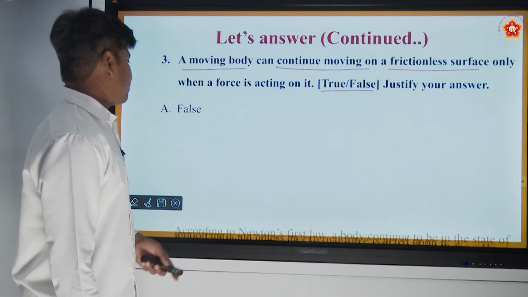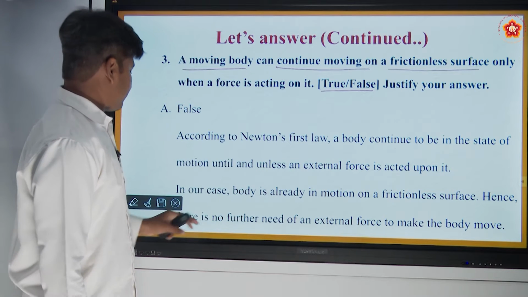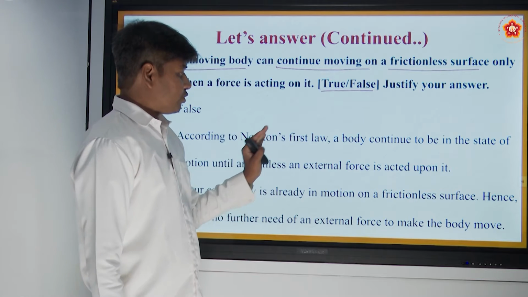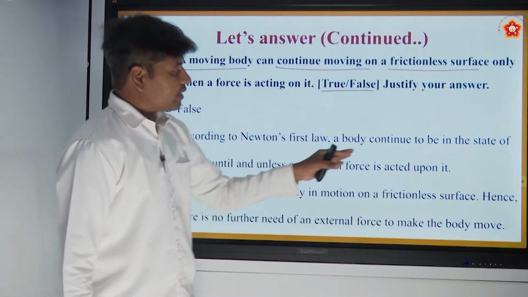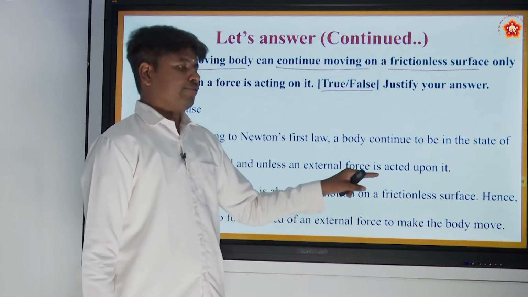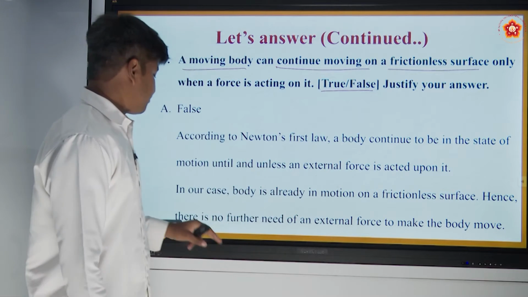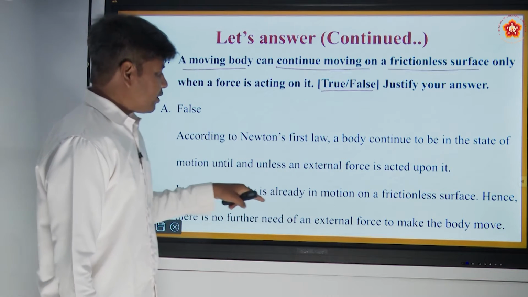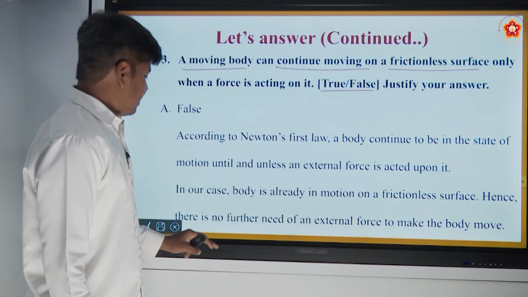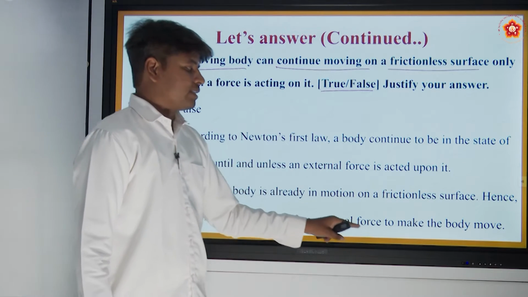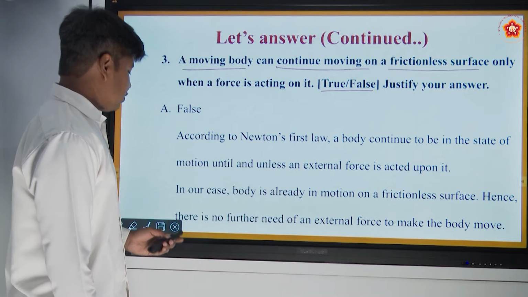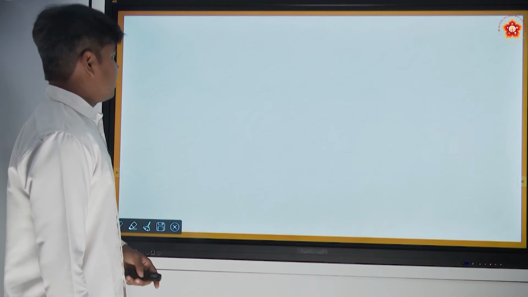All right. So your justification is, according to Newton's first law, a body can continue to be in the state of motion until and unless an external force acts on it. Right? This is your first law. In our case, the body is already in motion on a frictionless surface. Hence, there is no further need of an external force to make the body move. I hope this is clear. Now let's go to the last question.